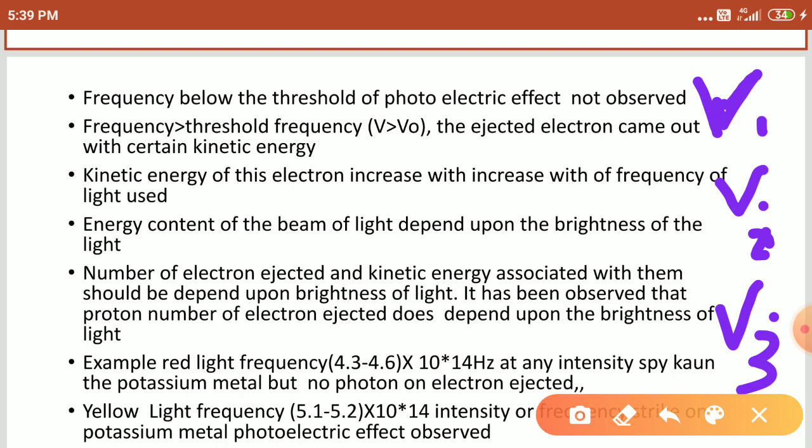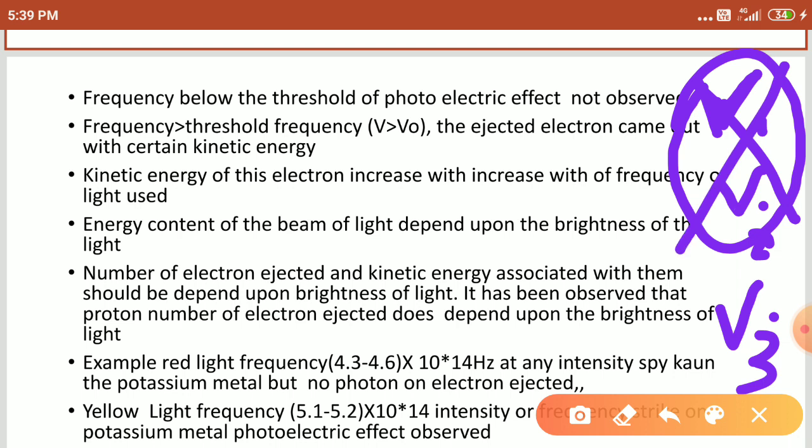A frequency below the threshold frequency cannot exhibit the photoelectric effect. It means mu1 and mu2 cannot exhibit the photoelectric effect. Right, students?